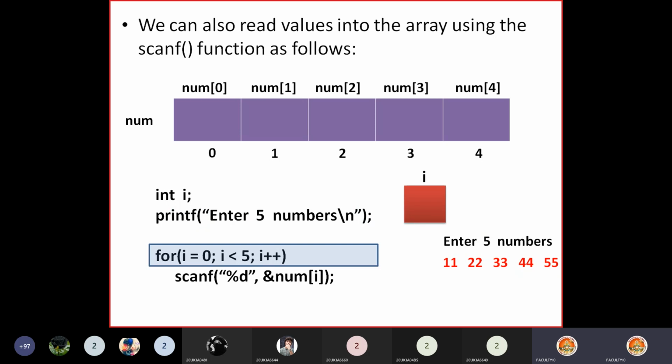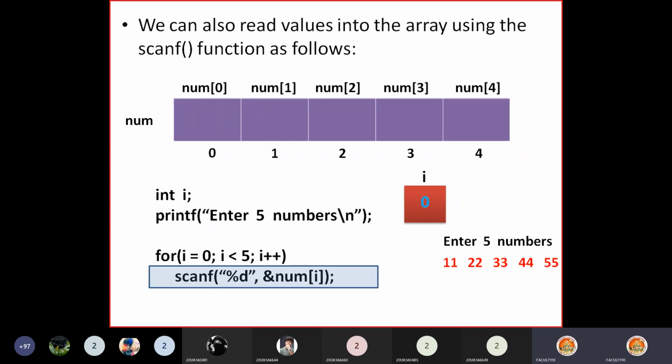First the initialization is done: i is equal to 0. Then it checks the condition: i less than 5. What is the i value? 0. 0 less than 5, yes, true. When the condition is true, it goes to the next statement and executes the scanf statement.